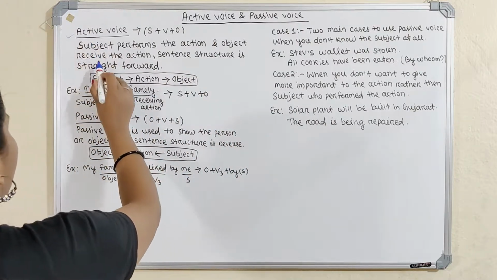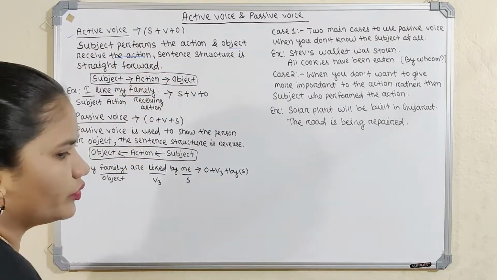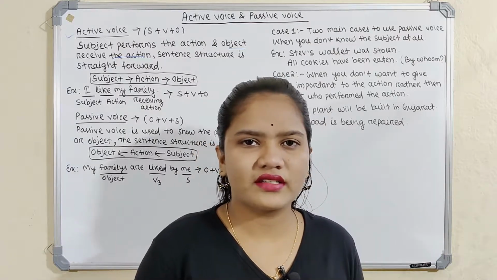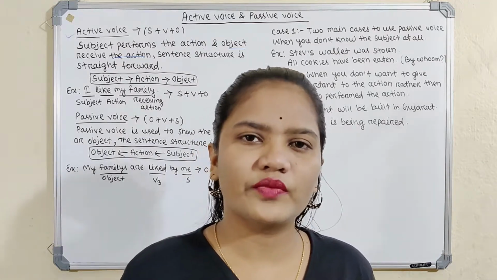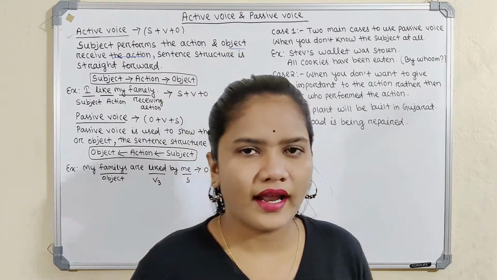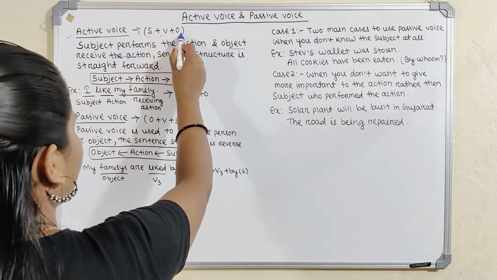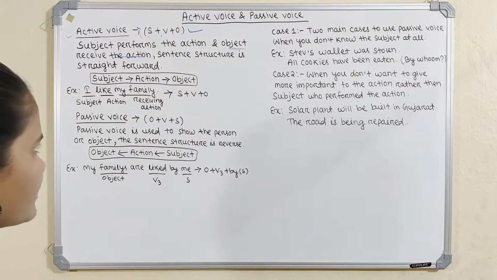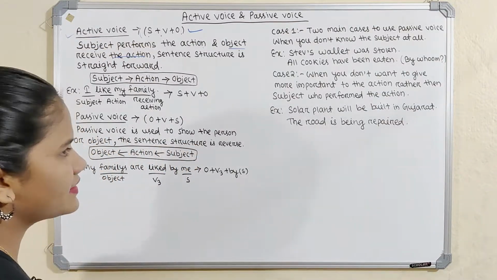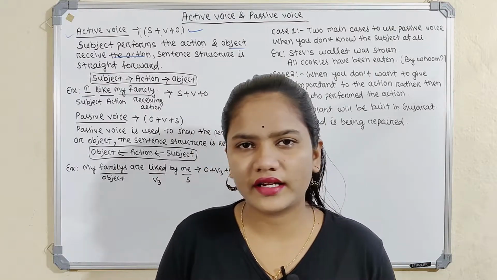Active voice is where the subject performs the action and the object receives the action, as we normally use it. Active voice is when the subject is performing the action and the object receives it, and it is a straightforward sentence. The format is subject plus verb plus object, as we usually use. It is the active voice format. Active voice is where the subject performs and the object receives the action.